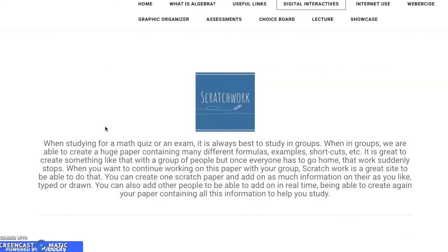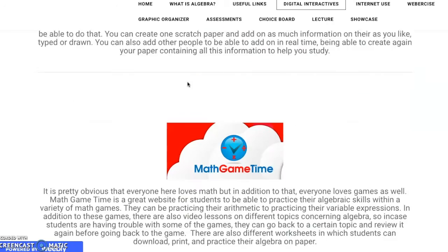In addition to here, we also have Scratchwork, which is a great website for anyone that wants to create an online board. We usually create big poster boards when we're studying for an exam, where we add problems, functions, and different examples. This is pretty much that, but online, and you can share it with your friends. So let's say you want to create a group online board with your friends, so you can all study together. You can definitely do that.